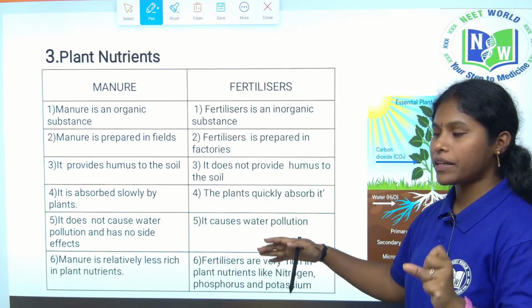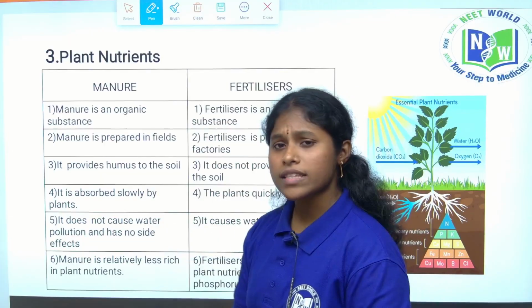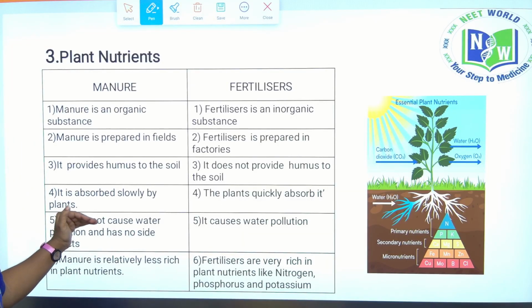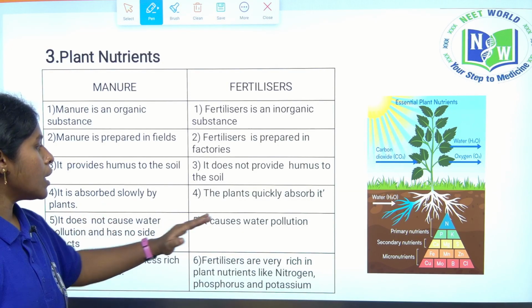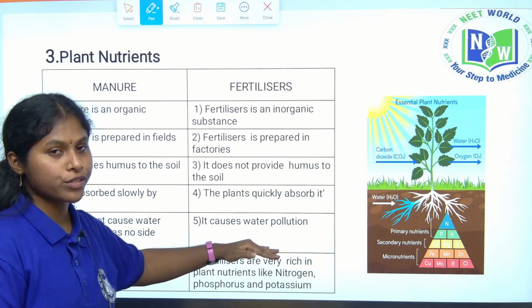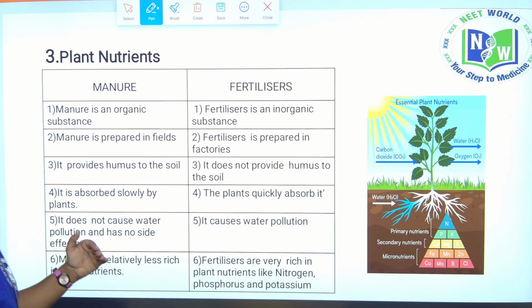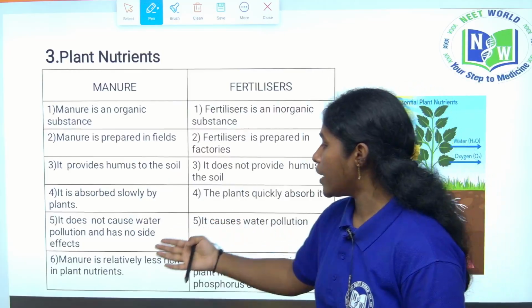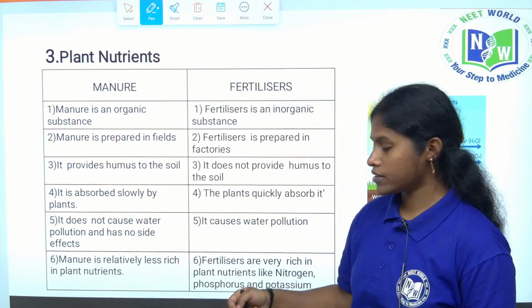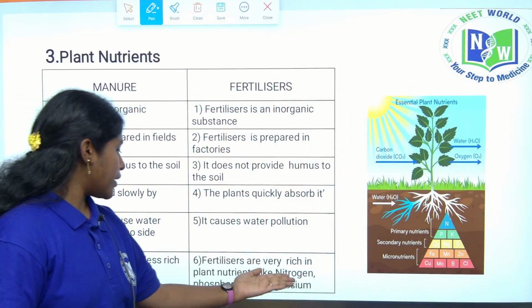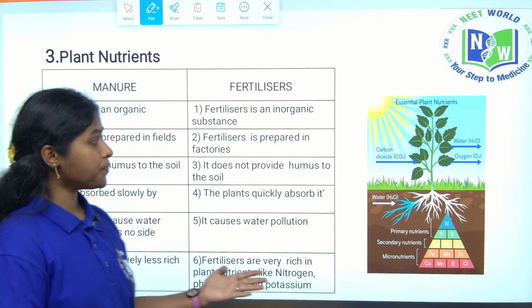Manure does not cause any side effects like water pollution, but excessive use of fertilizers causes water pollution. Also, manure is relatively less rich in plant nutrients, whereas fertilizers are very rich in nutrients like nitrogen, phosphorus and potassium.